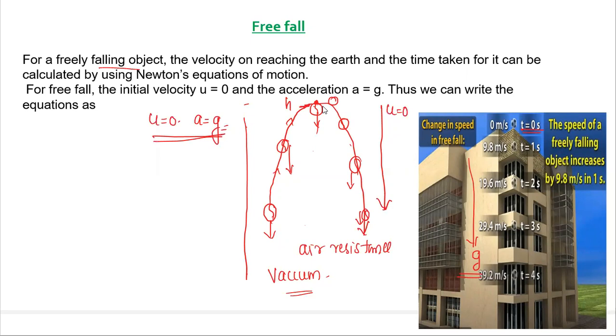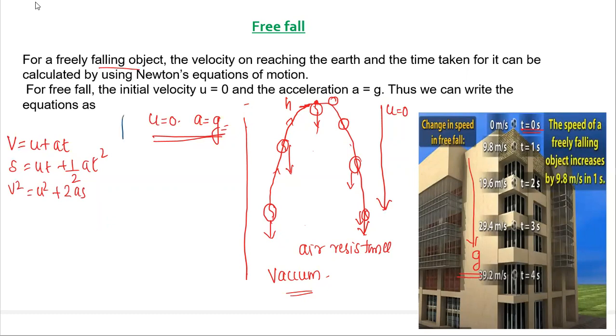So Newton's equations of motion, which are the equations of motion? v is equal to u plus at. s is equal to ut plus half at square. And v square is equal to u square plus 2as. These are the equations of motion.